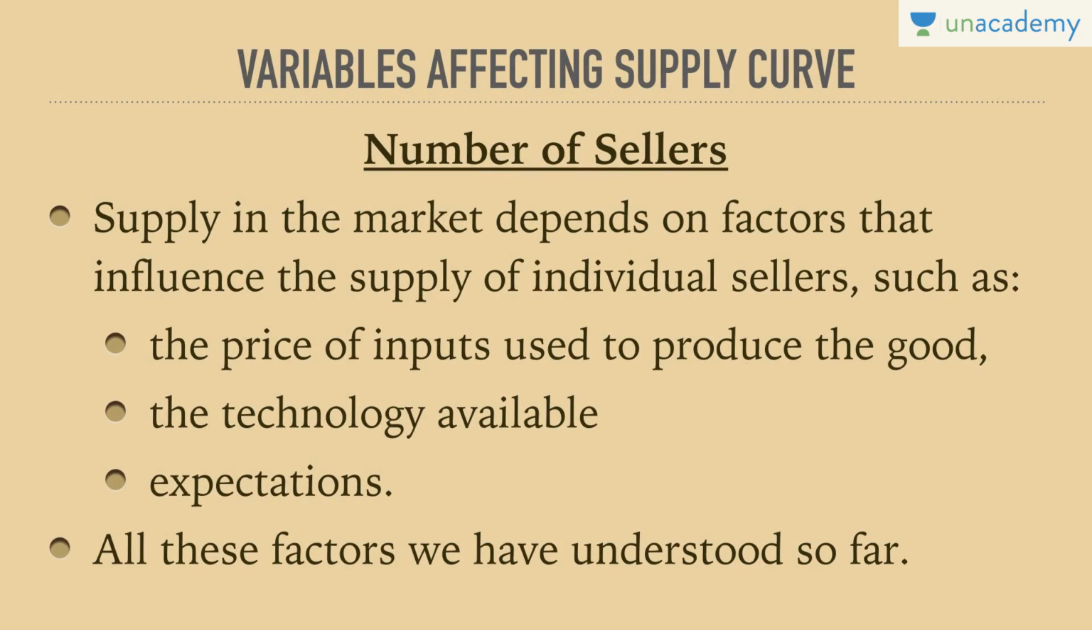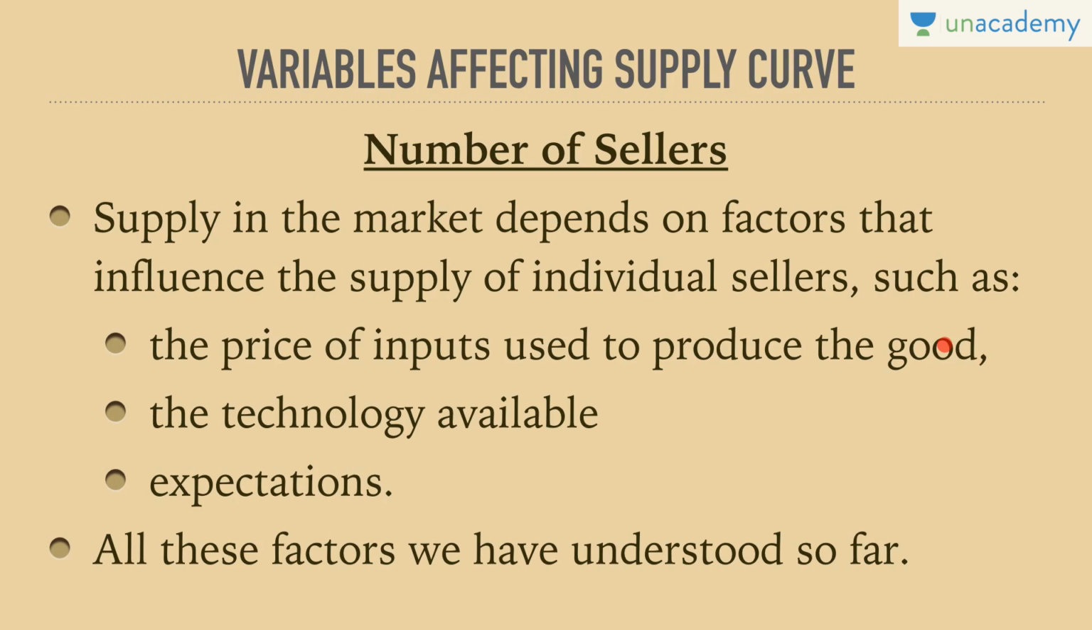Coming to the fourth variable, it is the number of sellers. How many sellers are producing the good? Is it a heavily competitive market? Is it a less competitive market? So supply in the market depends on factors that influence the supply of individual sellers, such as the price of inputs used to produce the good.